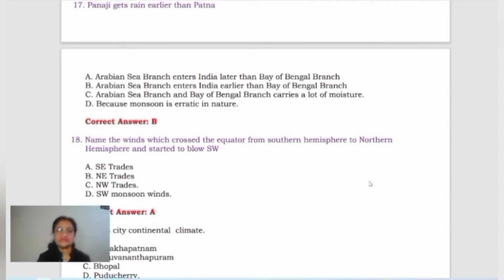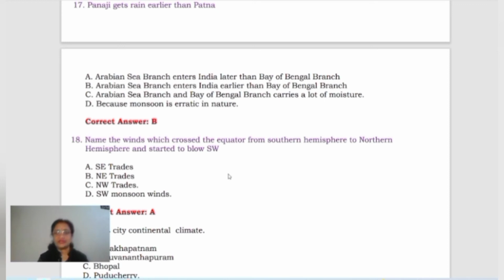Now the next question is, name the winds which crossed the equator from southern hemisphere to northern hemisphere and started to blow southwest. Now these are what? Just think of it. In the southern hemisphere near the equator, yes, these are the trade winds. And why? These are called the easterlies, because they blow from the southeast and northeast direction.